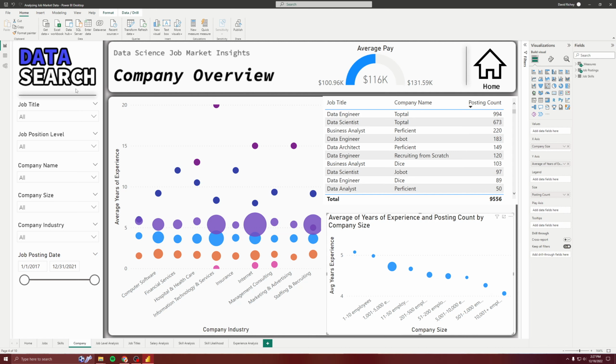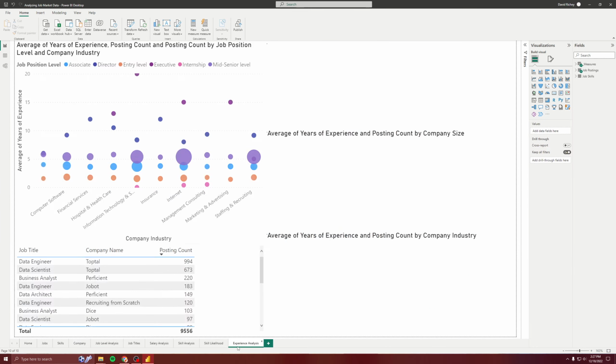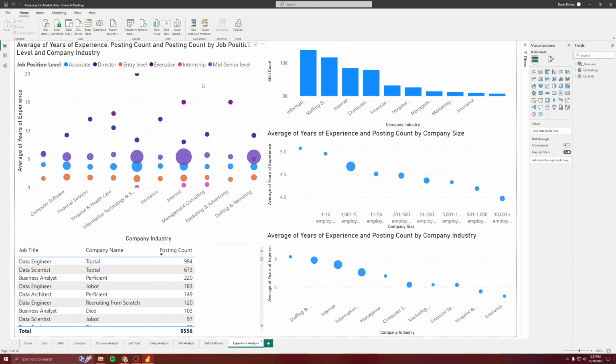So that's the company overview, and here are some more of the same charts, just a condensed view of it. And so that's analyzing job market data.